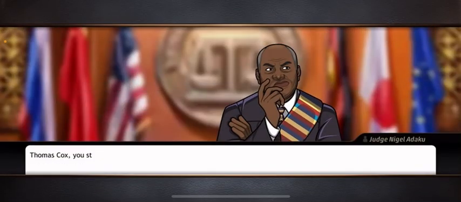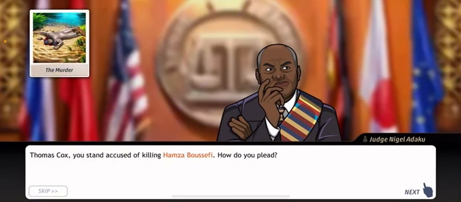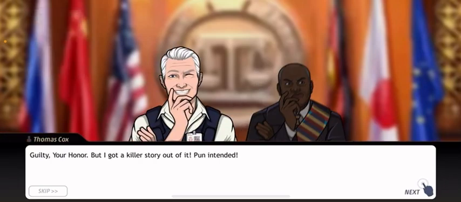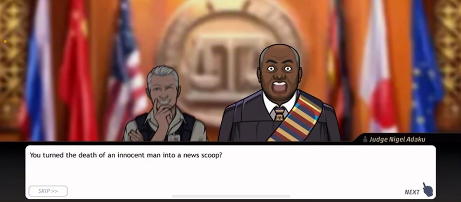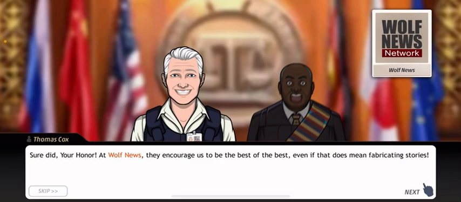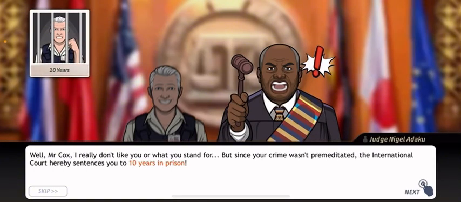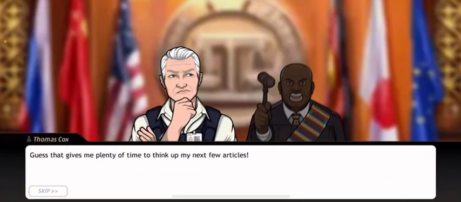You're under arrest. Thomas Cox, you stand accused of killing Hazma Boussafe. How do you plead? Guilty, Your Honor, but I got a killer story out of it. Pun intended. You turned the death of an innocent man into a news scoop? Sure did, Your Honor. At Wolf News, they encouraged us to be the best of the best, even if that does mean fabricating stories. Well, Mr. Cox, I really don't like you or what you stand for, but your crime wasn't premeditated. The International Court hereby sentences you to 10 years in prison. Yes, that gives me plenty of time to think up my next few articles. Perhaps I could do a report on prison conditions.